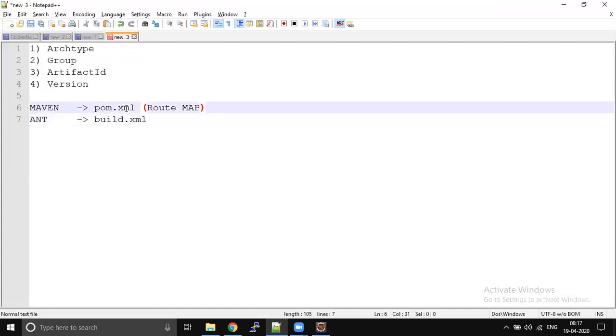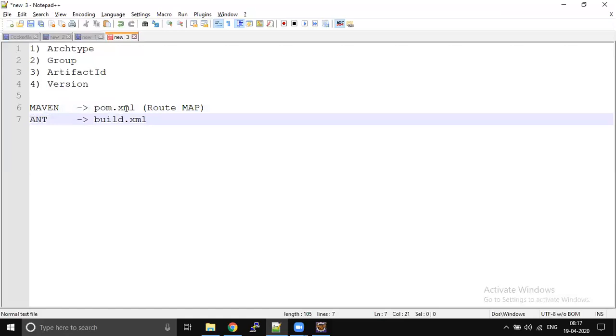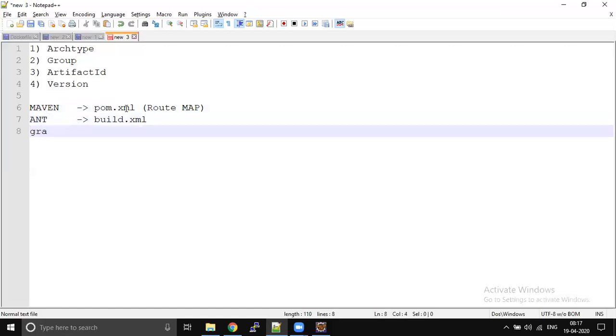Okay. So without pom.xml file, you can't do anything. If you have pom.xml file, you can do everything. Similarly, how we have pom.xml file for Maven, we also have build.xml file for Ant. Gradle also will have some file.